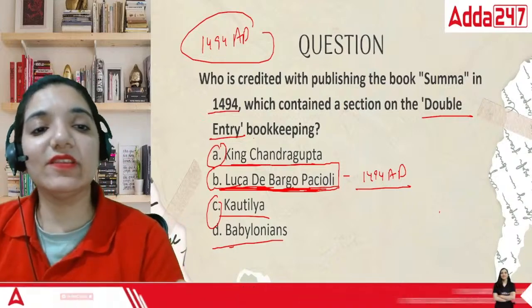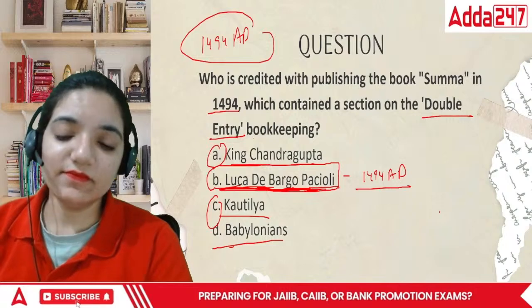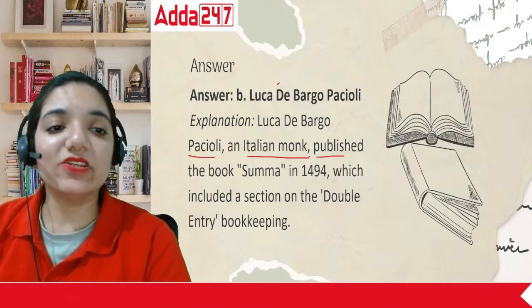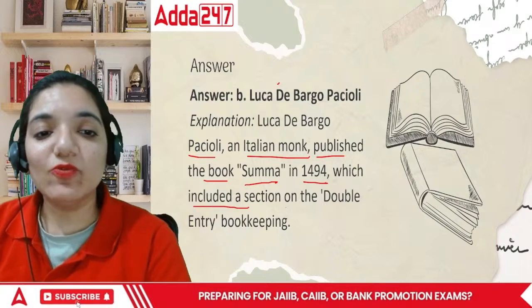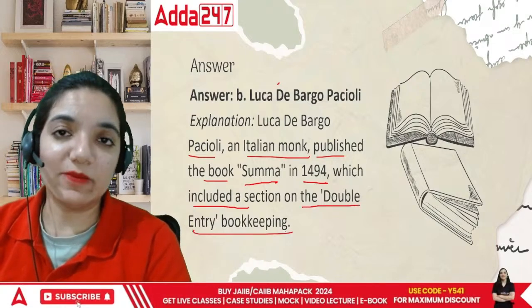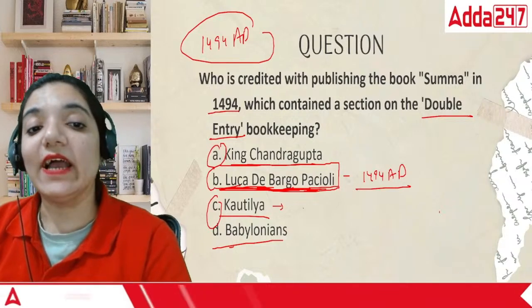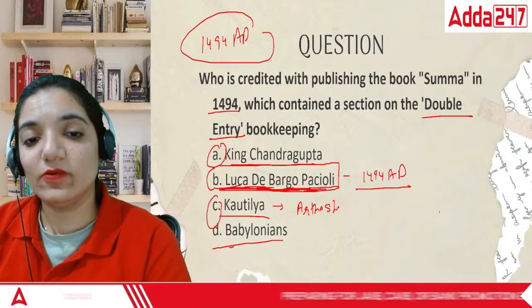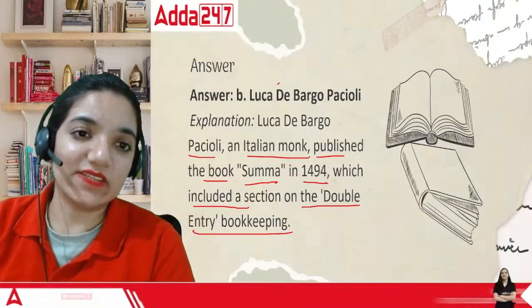Based upon this scenario, double entry bookkeeping was made. So this was given by Luca de Bargo Peccioli. He was an Italian monk who published the book Summa in 1494 AD, which included the section on double entry bookkeeping. While Kautilya or Chanakya had given the book named Arthashastra, which has our roots in India. Okay, so that's about this.